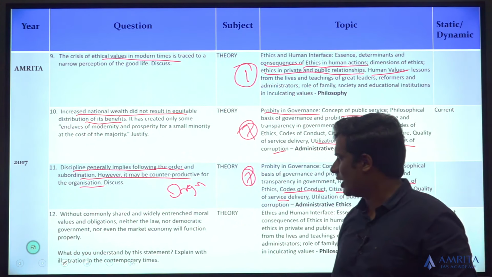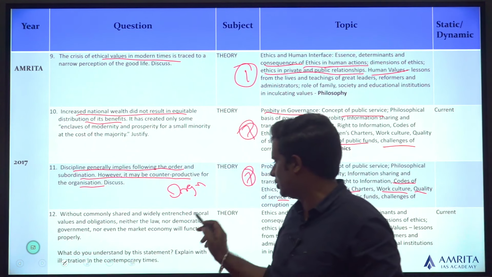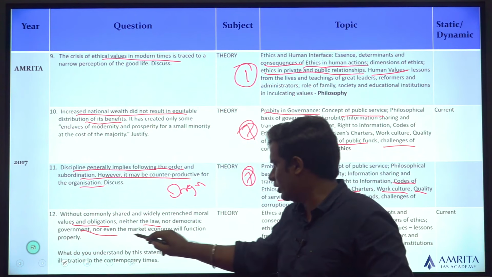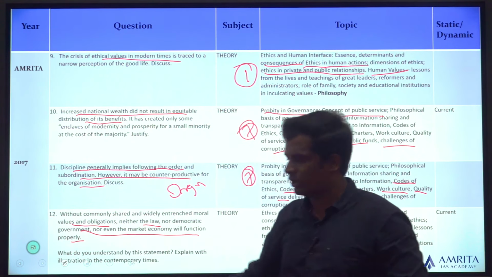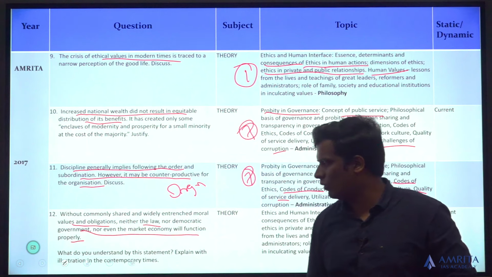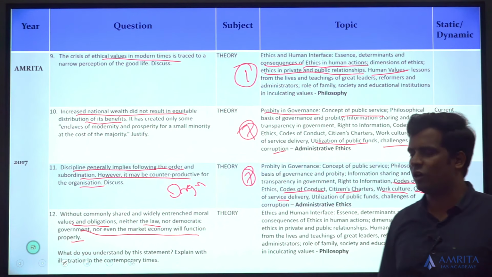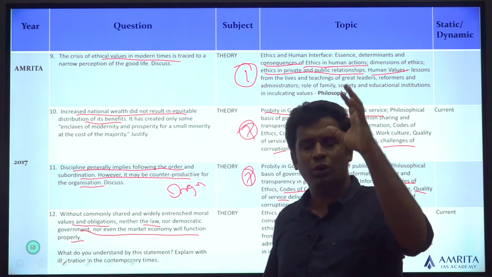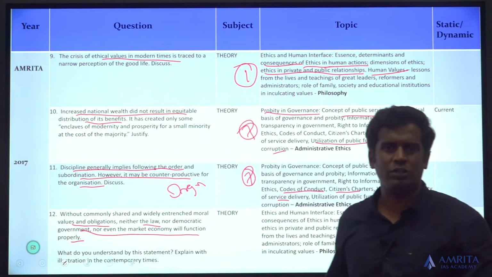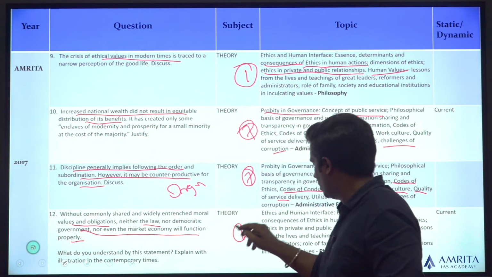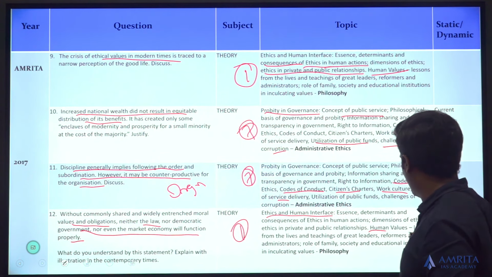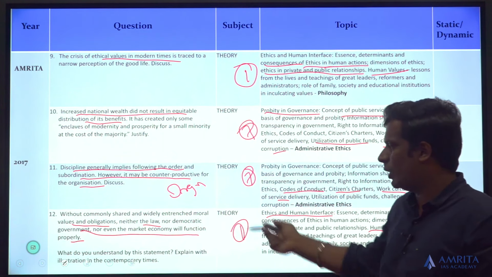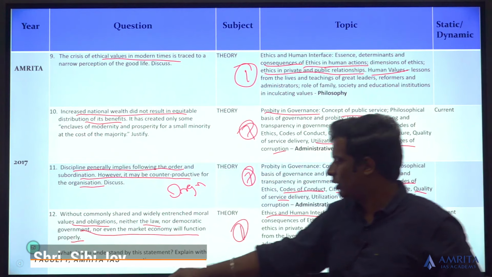Without commonly shared and widely entrenched moral values and obligations, neither the law nor democratic government nor even the market economy will function properly. It says, without moral values and obligations, neither law nor government nor market will function. So it talks about emphasizing the role of morals and values. Morals and values, go to topic number 1, ethics and human interface, human values. Learn that syllabus topic, identify the patterns inside it, you have your answer.